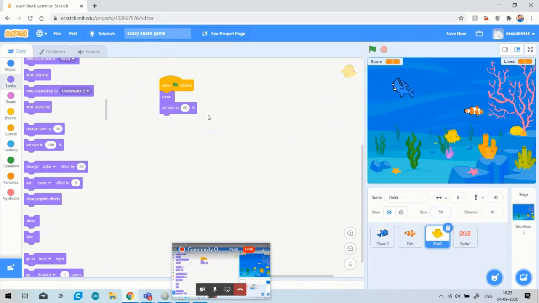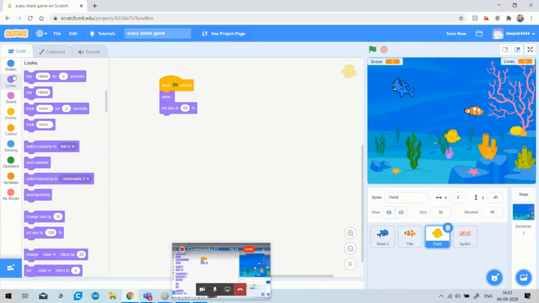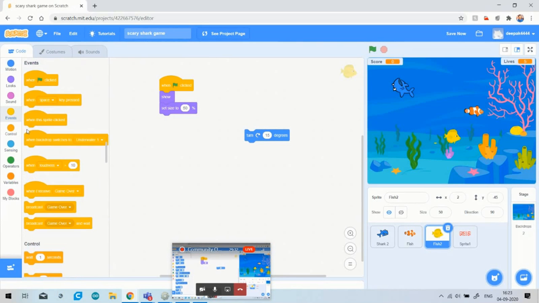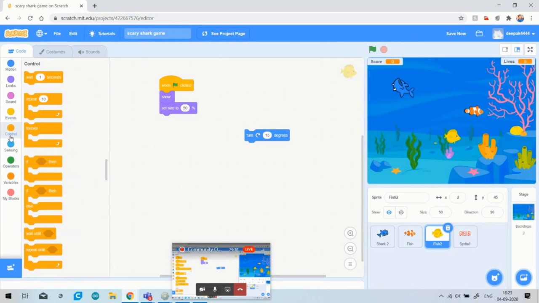Then move to our safe fish. You can see that I have taken two fish. The yellow fish is the safe fish and this orange fish is the toxic fish. As you know, in the sea, the movement of any fish is by angles or degrees. So for this we will choose the option turn 15 degrees. But for this I have to choose a condition. What condition? Forever, because we have to move this continuously until the game over screen appears. So I will go to the control option and write here turn 15 degrees.